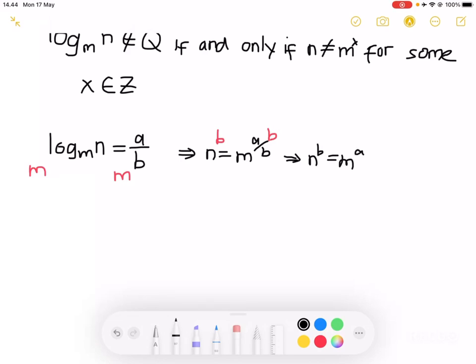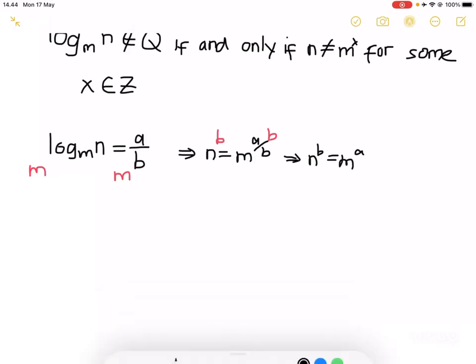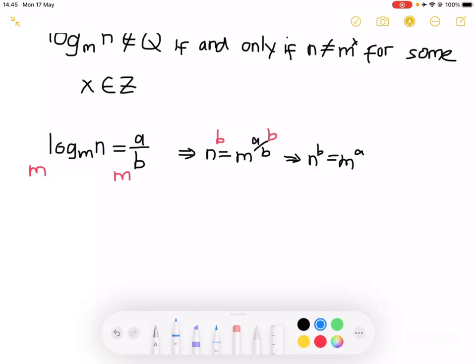Well, this right here, by the fundamental theorem of arithmetic, notice that the left hand side has a factor of n, while the right hand side does not. Similarly, the right hand side has a factor of m, while the left hand side does not.